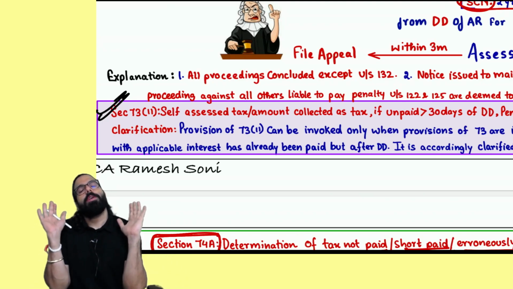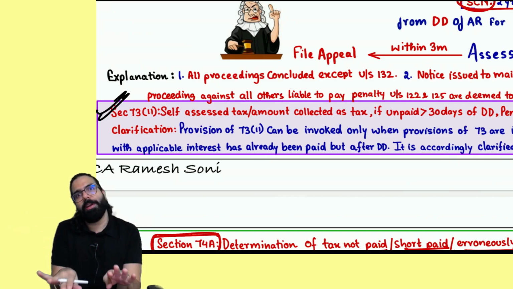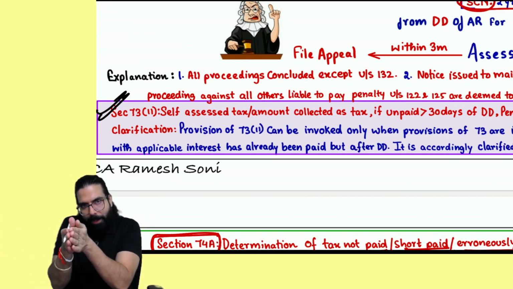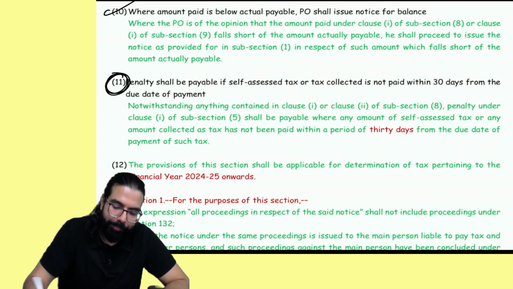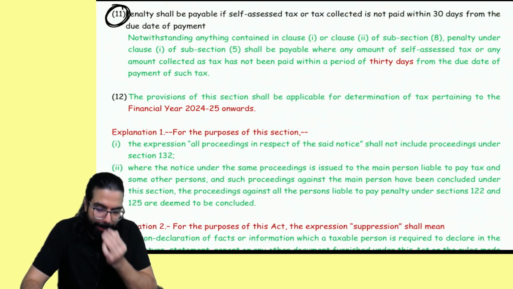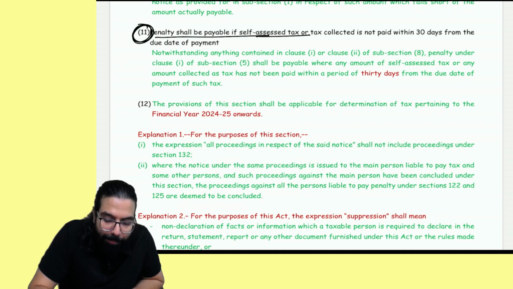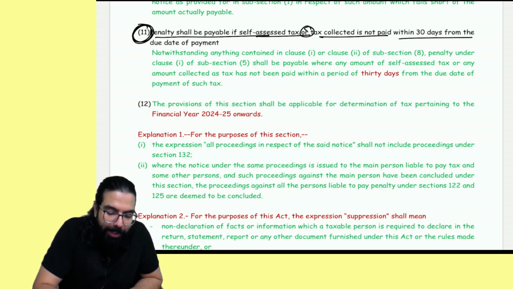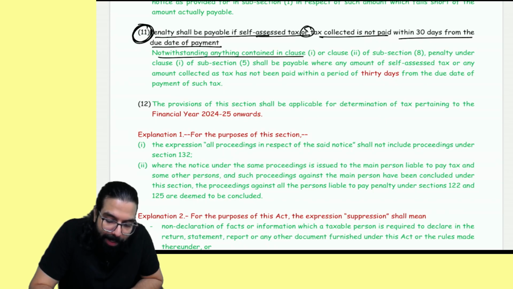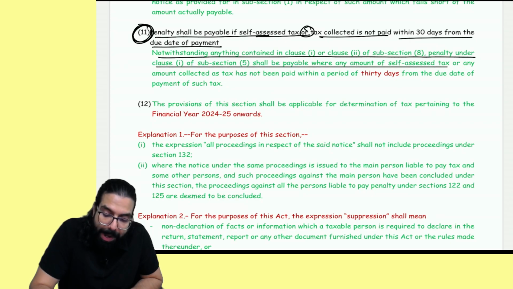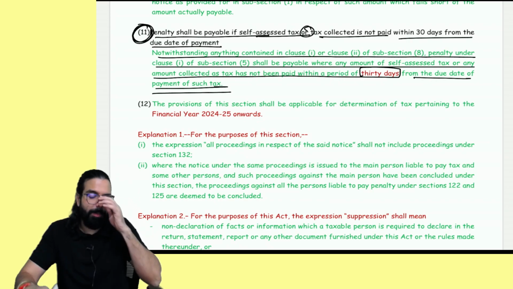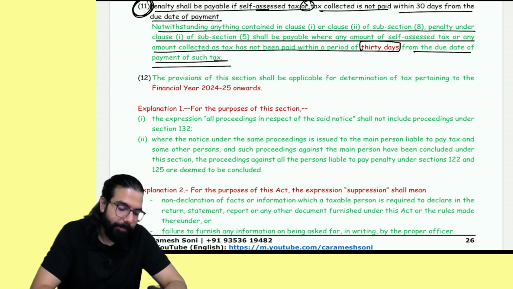Self-assessed tax. Remember one thing, under 74A also they have written this point. For one period, you self-assess the tax. I'll explain it like this. I hope you remember, but still I'll tell you. Where the amount payable as self-assessed tax or tax collected is not paid within 30 days from the due date, notwithstanding anything contained in the other provisions, a penalty shall be payable where any amount of self-assessed tax or amount collected as tax is not paid within 30 days from the due date of payment of such tax. Sir, can you please explain this? Yes, I'll explain. Listen.